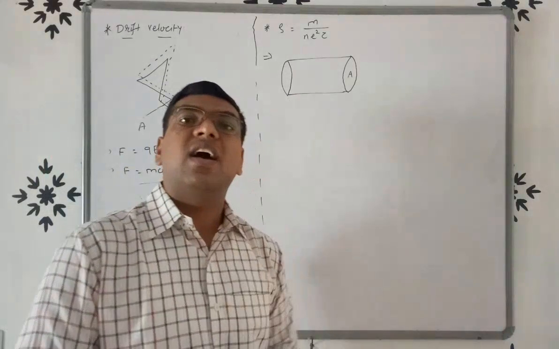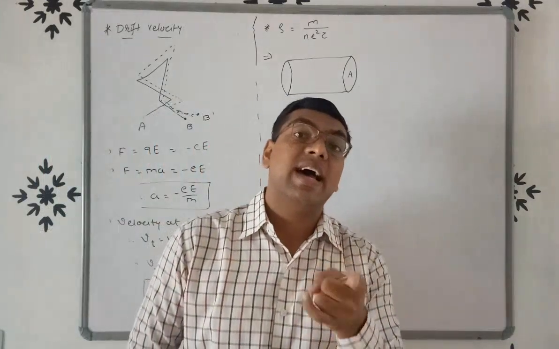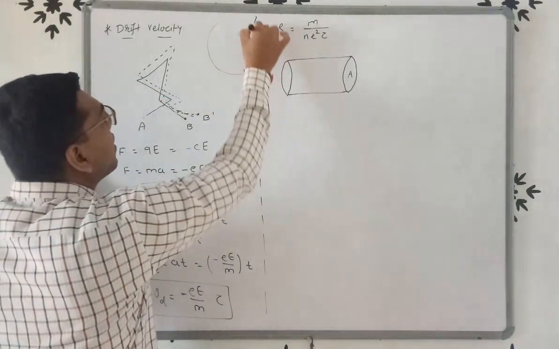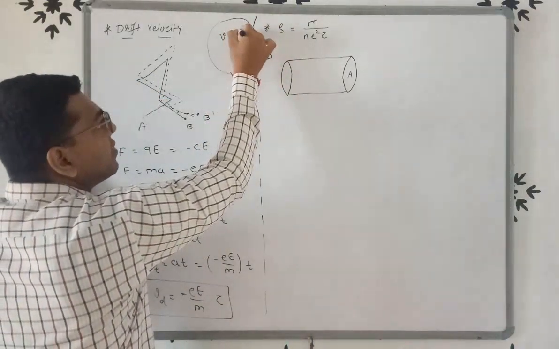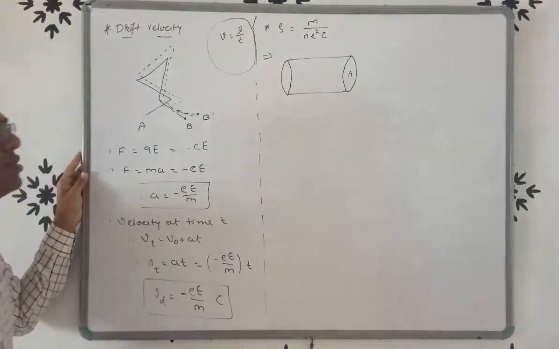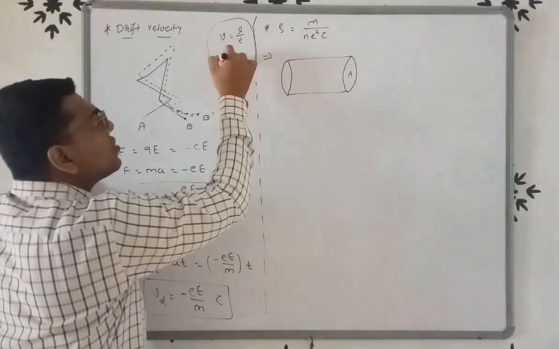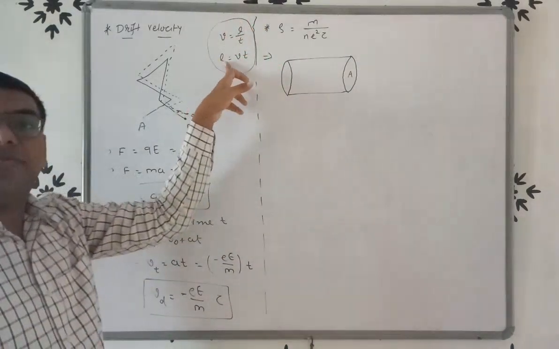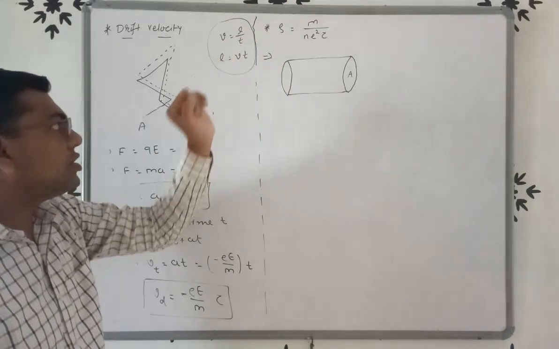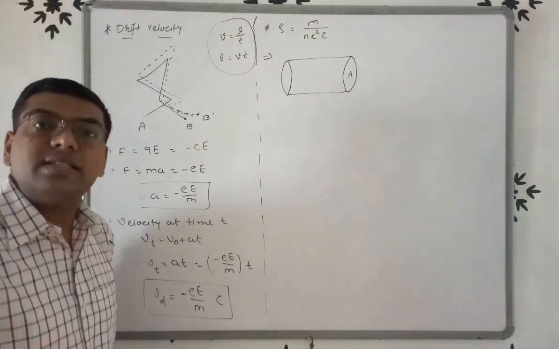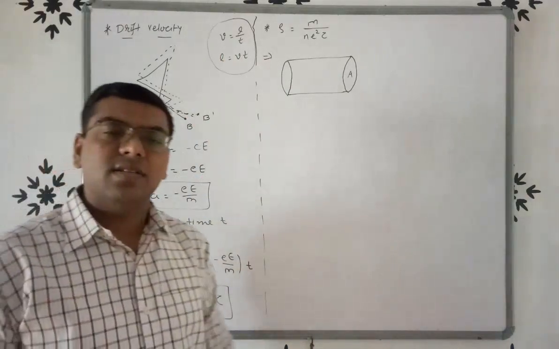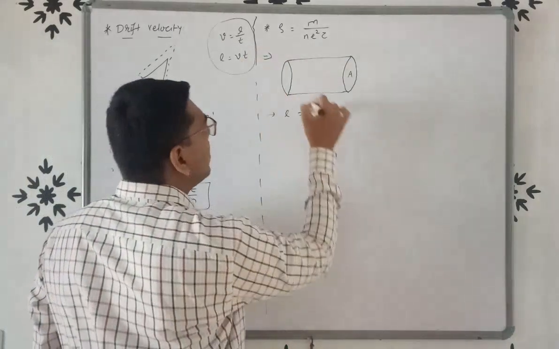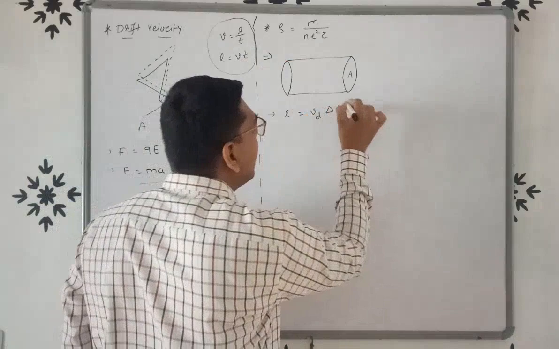Now we know the formula of velocity. Velocity is equal to distance by time. So v is equal to distance L by time t, so L is equal to v into t. If we have to define the length, then L is equal to v t, where v is the drift velocity and time is delta t. So here we consider L is equal to Vd into delta t.